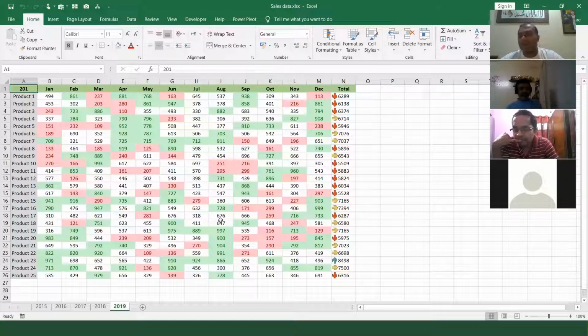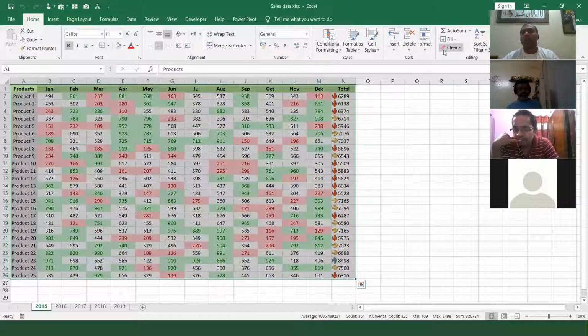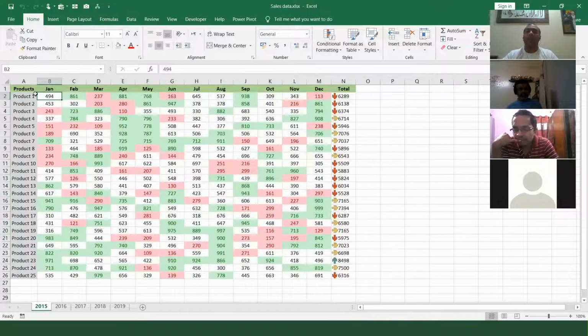Let's say I ask you that, okay, I wanted to clear the formatting. I don't want formatting in all the sheets. So naturally you will say, Ramzan, select the data, go to the home and say clear formatting. Correct? So for every sheet you have to do. Why not I create a macro for clear formatting also, just to give you the idea that when I say Control M, all the formatting should happen.